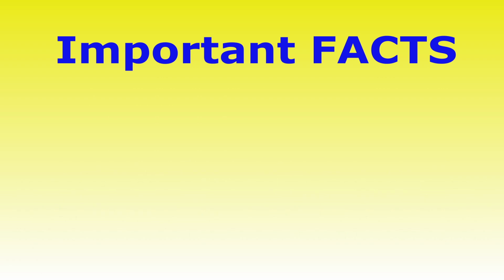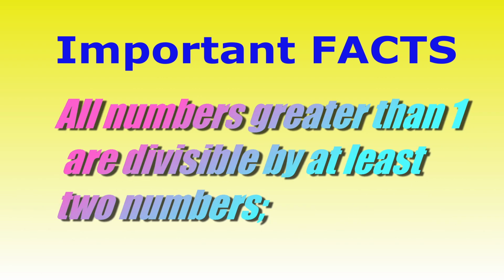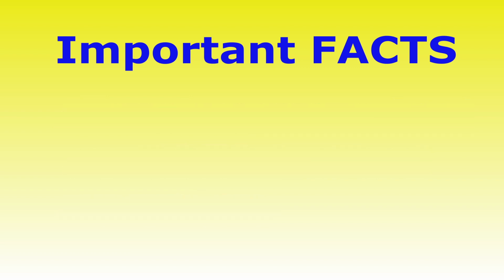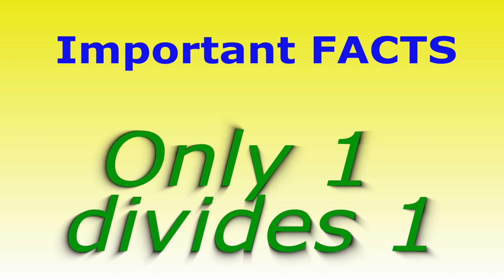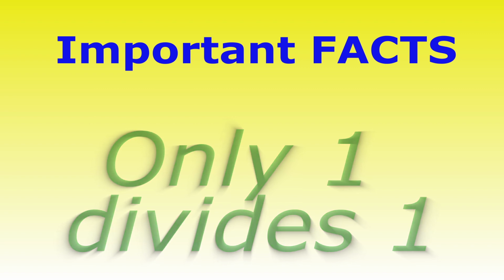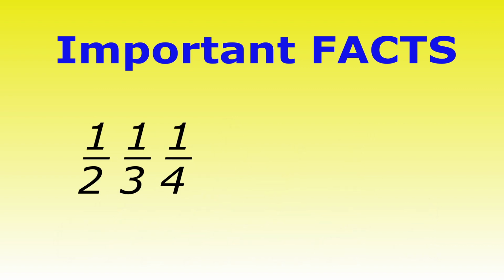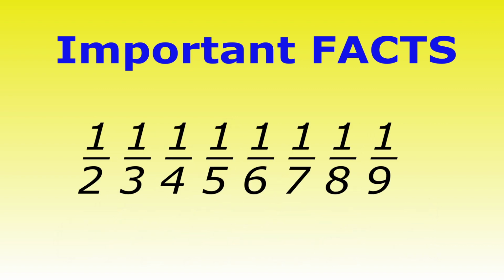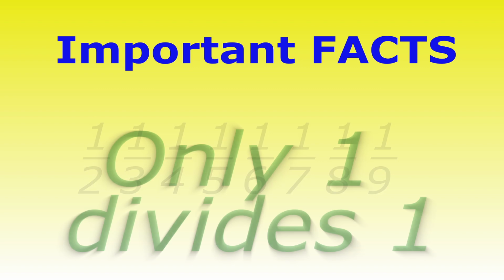The second point is that all numbers greater than 1 are divisible by at least 2 numbers. We're not including the number 1 here because it is only divisible by one number, itself. Try to divide it by any other number and you get a fraction, not a whole number, and that's not a natural number. So 1 is only divisible by one number, itself.